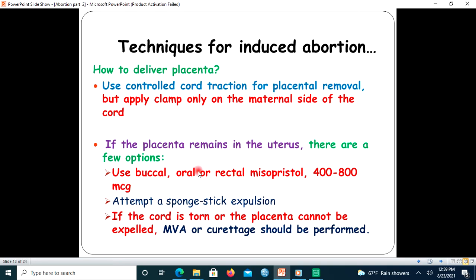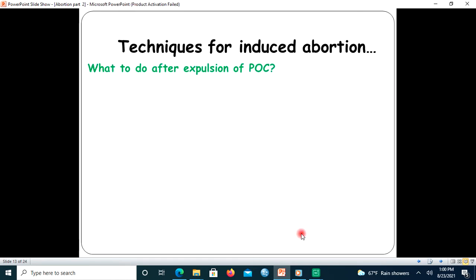So if it is rectally or orally, you can use 800, but it is better to use 400 microgram if you administer the misoprostol dose sublingually or buccally. That's it. The other thing, attempt a sponge stick expulsion. If the cord is torn or if the placenta cannot be expelled, use MVA or curettage, depending on the situation.